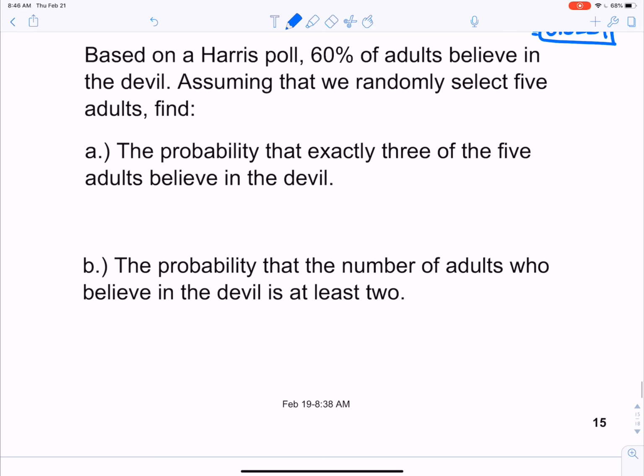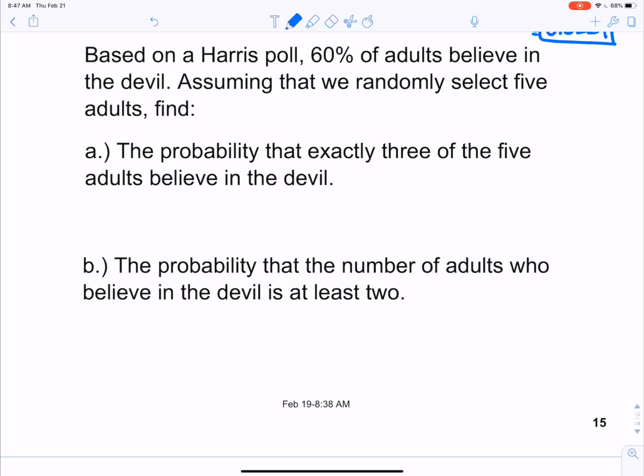Let's look at another example. Based on a Harris poll, 60% of adults believe in the devil. Assuming that we randomly select 5 adults, we want to find, in part A, the probability that exactly 3 of the 5 adults believe in the devil.